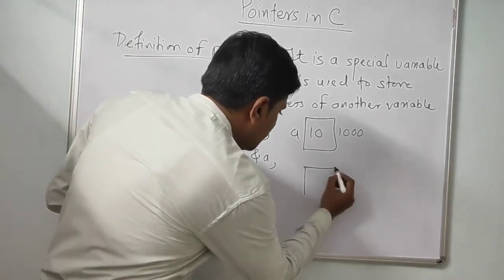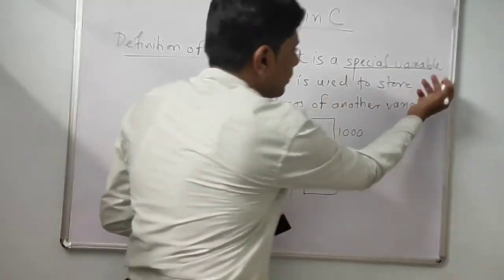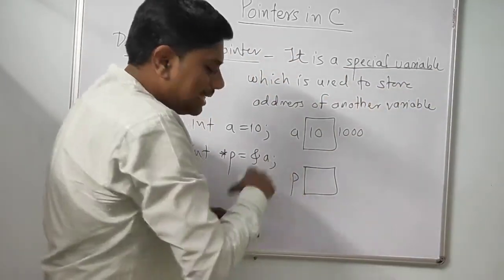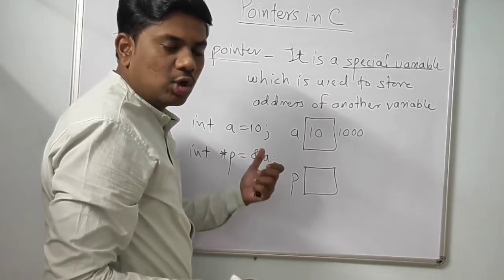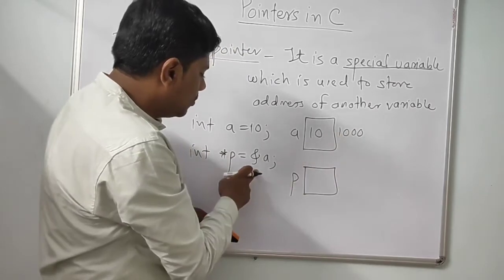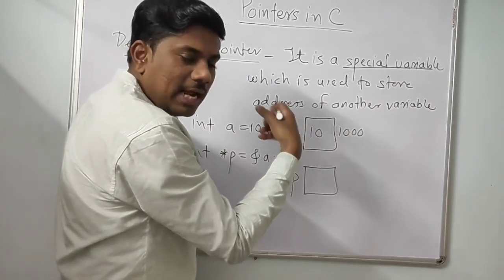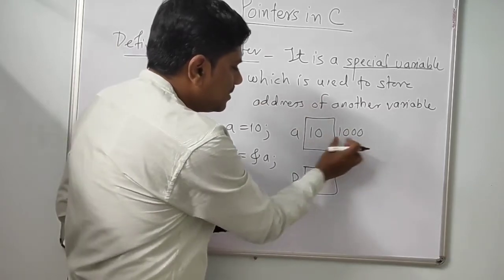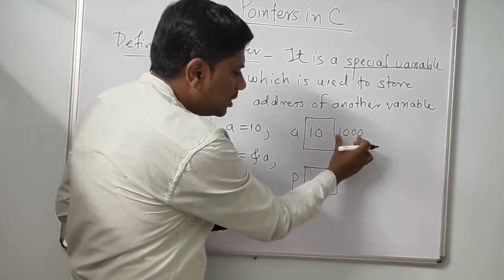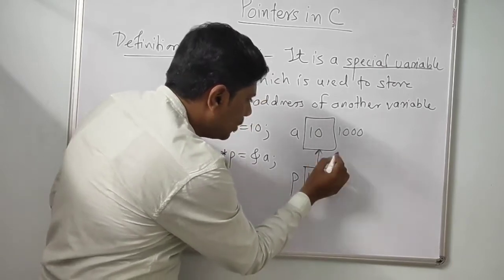So p is also a variable, a special variable, but instead of storing normal values, we are storing the address of another variable. See what I have done, I use &a. So &a returns the address of the variable. So &a means 1000. I am storing that in p. So now p is pointing to a.